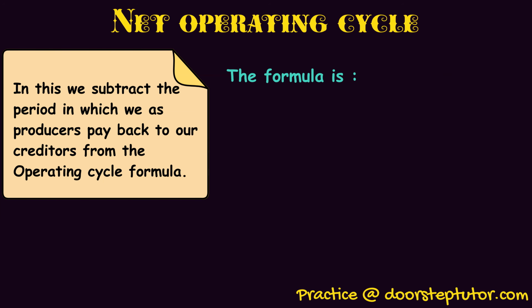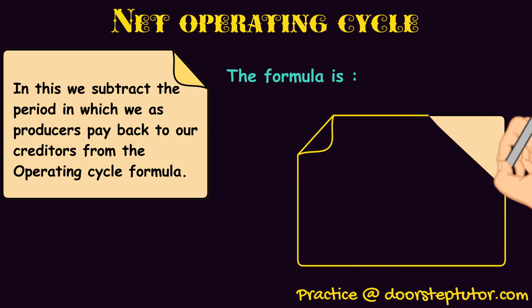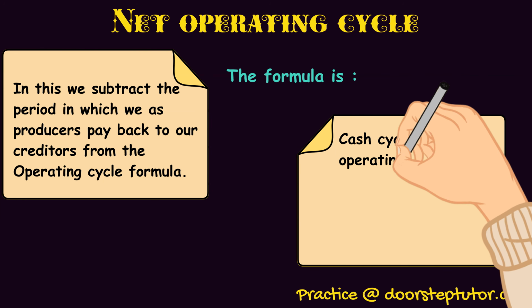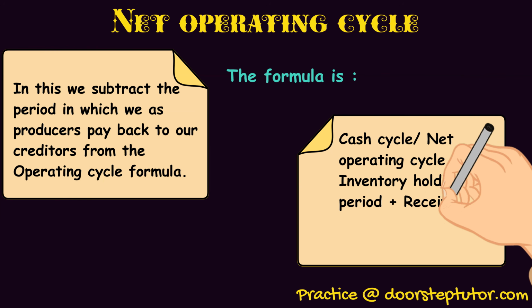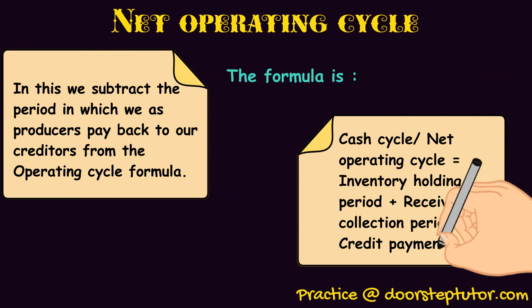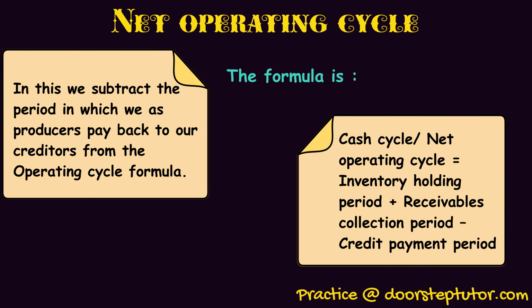So the formula is cash cycle or net operating cycle equals inventory holding period plus receivables collection period minus credit payment period. We are basically subtracting credit payment period from the formula of operating cycle.